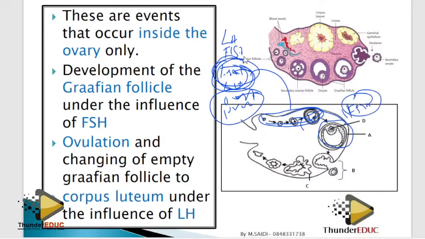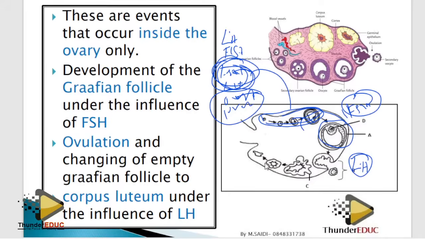And then the second hormone is luteinizing hormone, which triggers this to happen. So ovulation is under the influence of luteinizing hormone. And number 2, it also helps to change the empty Graafian follicle to corpus luteum. Guys, luteinizing hormone does not change it; it stimulates the conversion of the empty Graafian follicle to corpus luteum. We need to hear that word, stimulation.